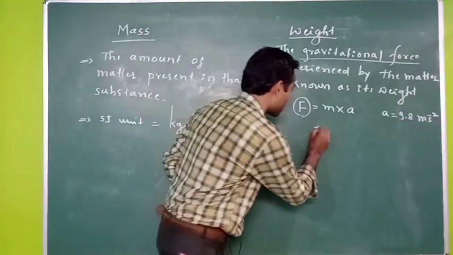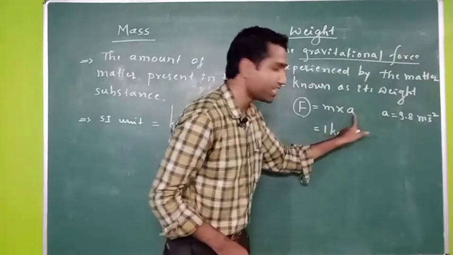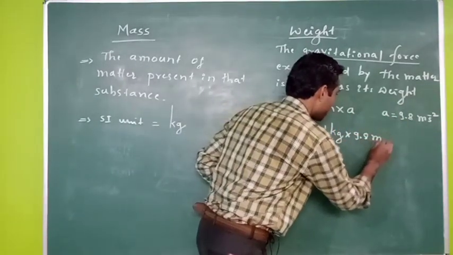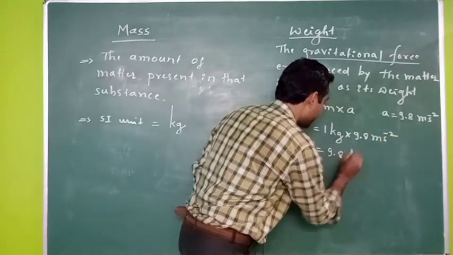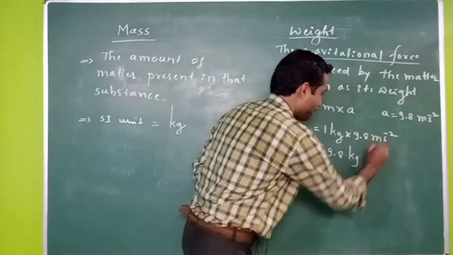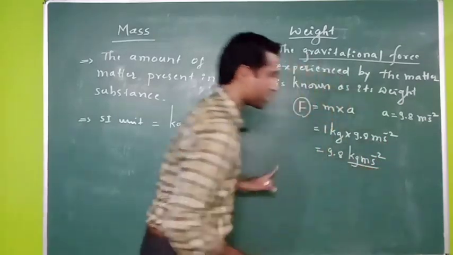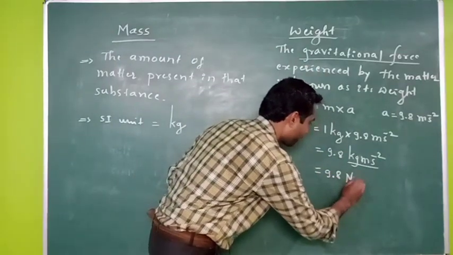And what is the acceleration due to gravity? That is nothing but 9.8 meter per second square. This is equal to 9.8 kg meter per second square. So this kg meter per second square is also known as a Newton, 9.8 Newton.